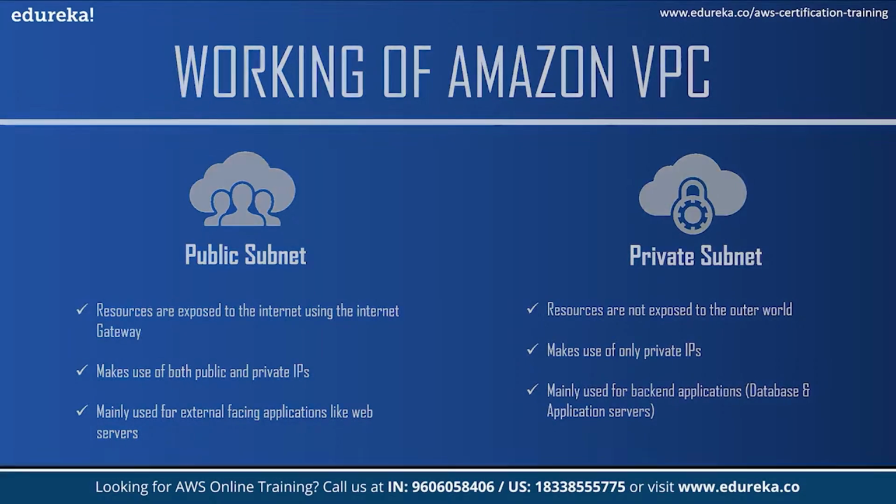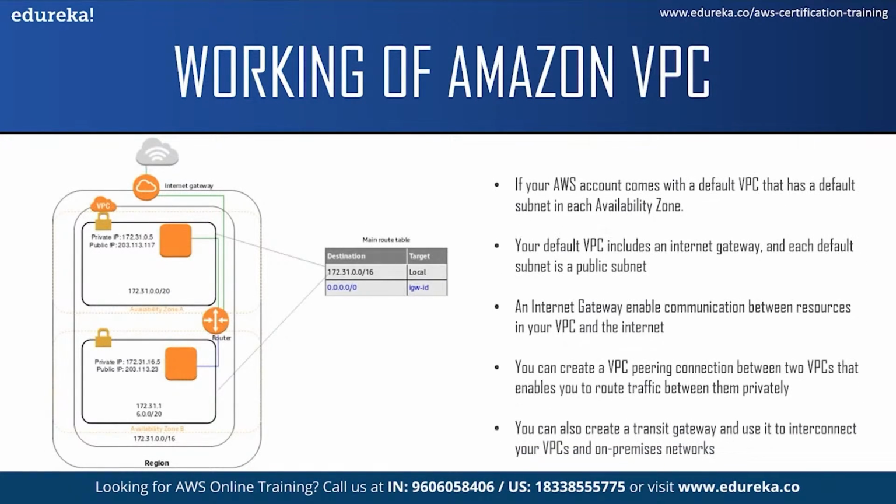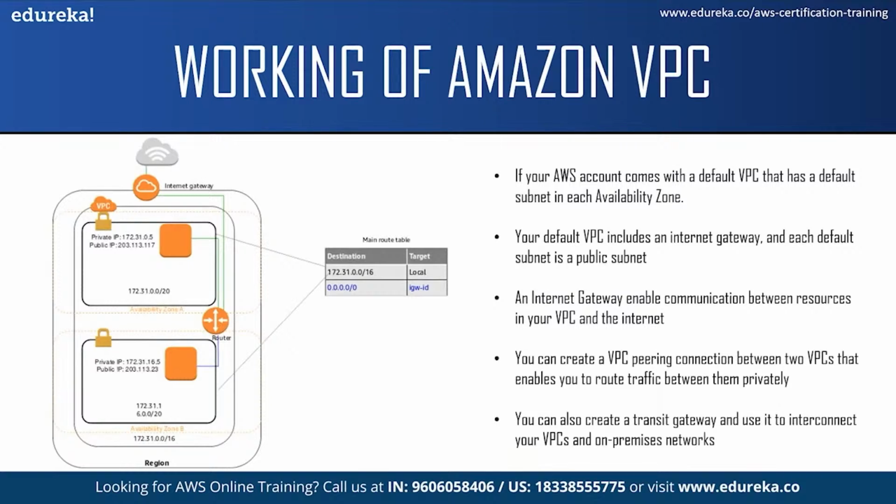Now that you have some idea about subnets and route tables, let us move on to the working of VPC and understand it. Now if your account was created after 4th of December 2013, your account comes with a default VPC that has a default subnet in each availability zone. We will see this in the demo part. Now your default VPC includes an internet gateway and has the benefits of advanced features provided by EC2 VPC and is ready for you to use.